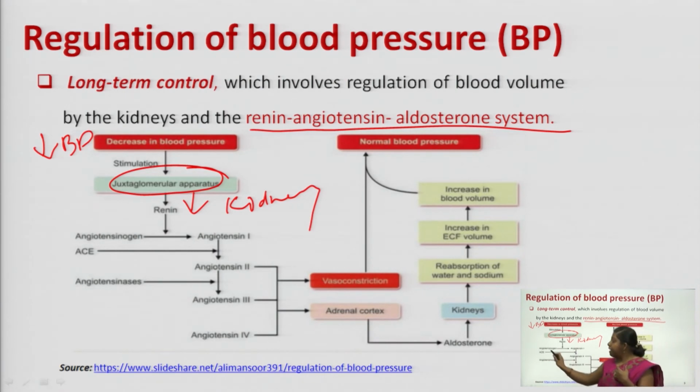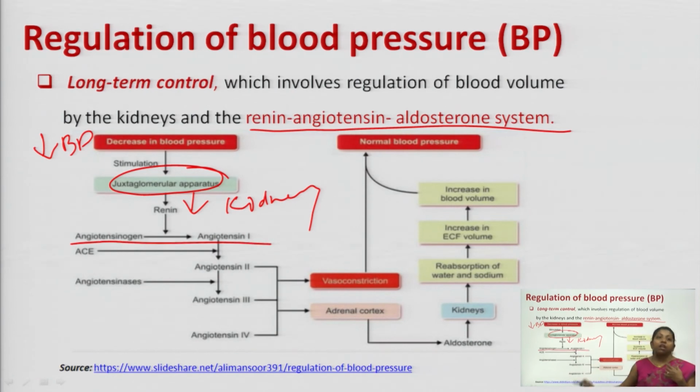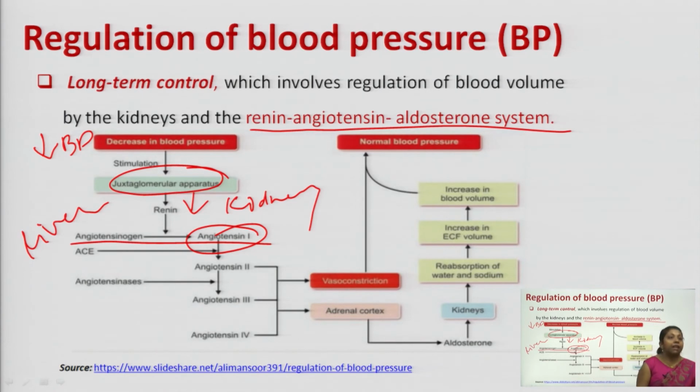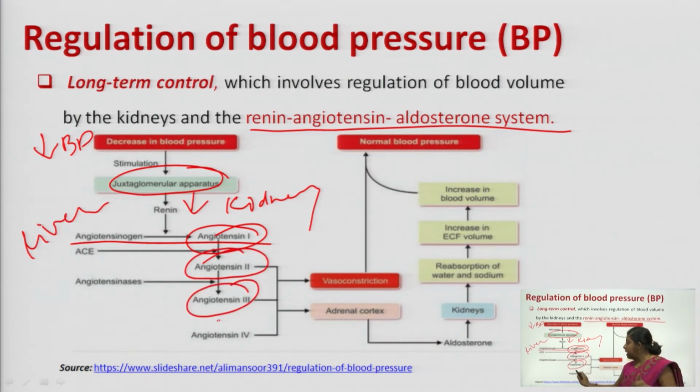Renin causes conversion of angiotensinogen to angiotensin 1. Fine. It converts angiotensinogen that will be released from your liver. Angiotensinogen is getting converted into angiotensin 1. Now, this angiotensin 1 gets converted into its further metabolites, that is angiotensin 2, 3 and 4. Out of these three, the most important one is angiotensin 2.